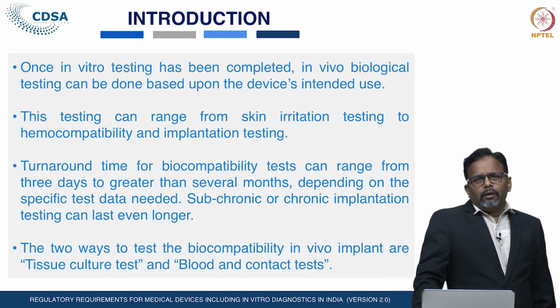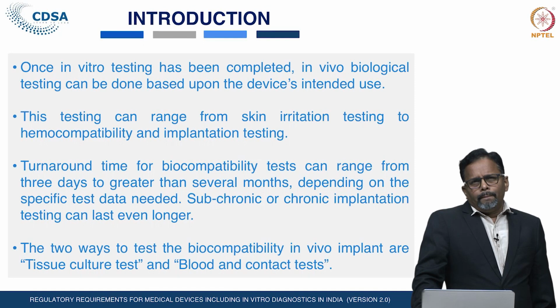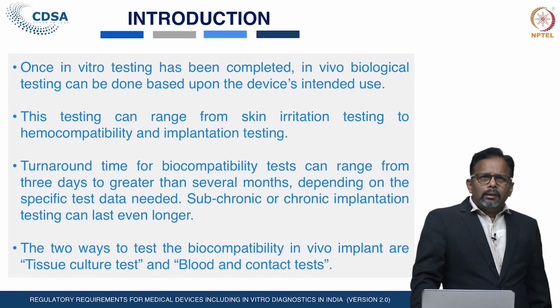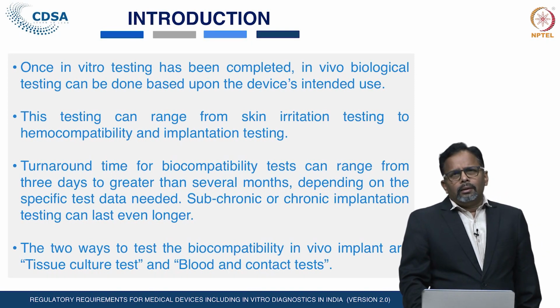The subchronic or chronic implantation test can last even longer. The two ways to test biocompatibility for in vivo implants are the tissue culture test and the blood contact test.